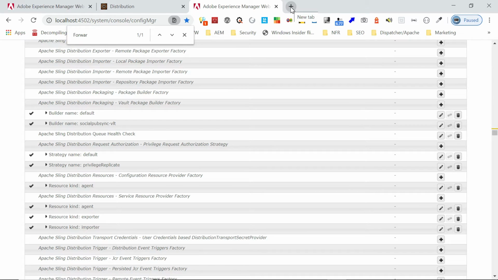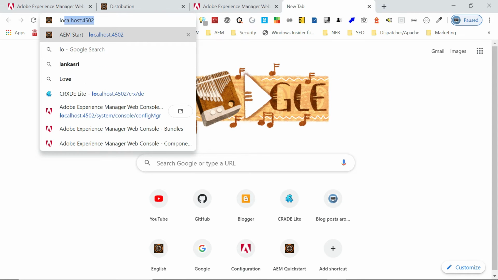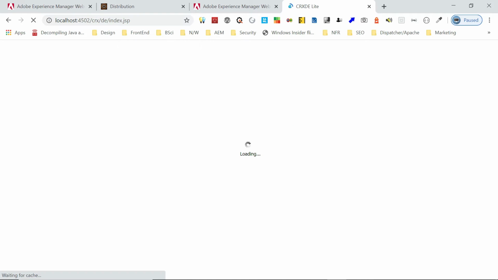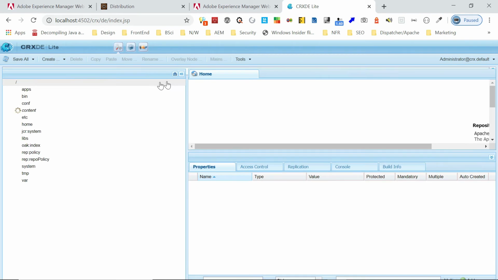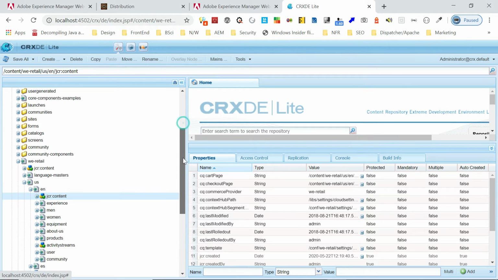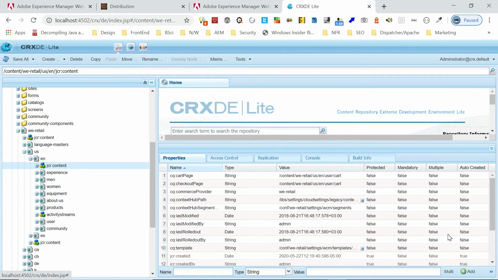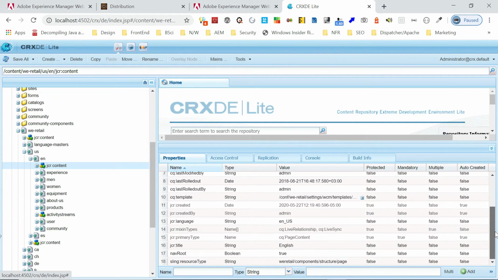So now what we can do is, let me go into the CRXDE. Okay, I'm going into vRetail jcr:content. Yeah, here there is a jcr:title. I'm just going and changing this to distribute. Okay, I'm just saving it. Fine. Now I'm doing the same thing to publishers.